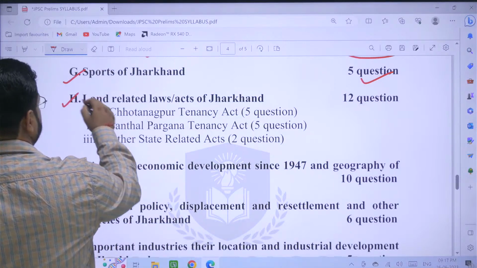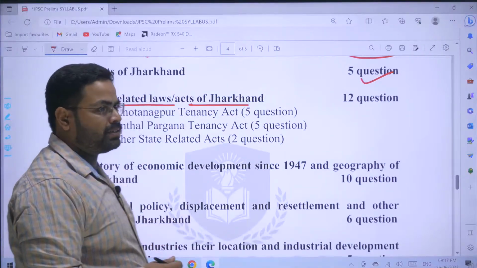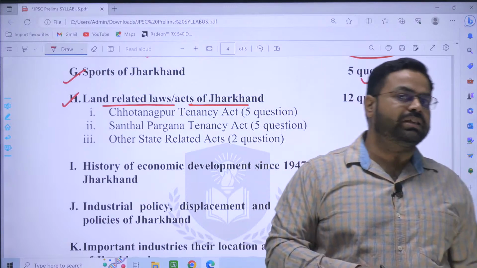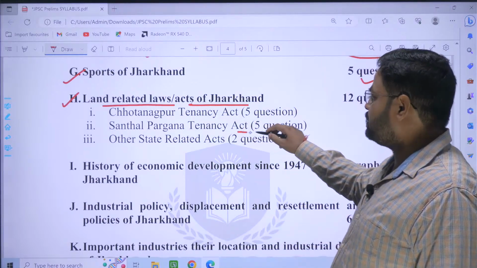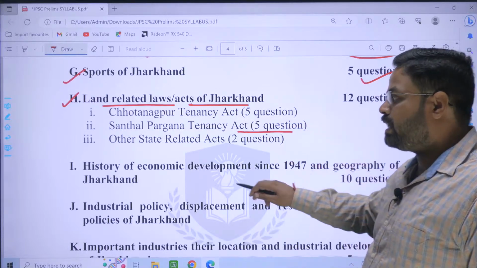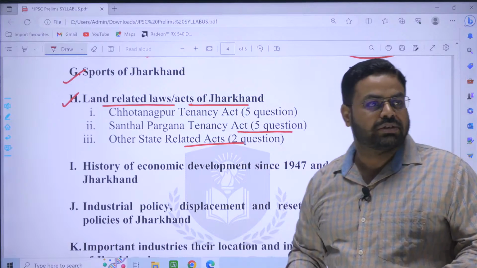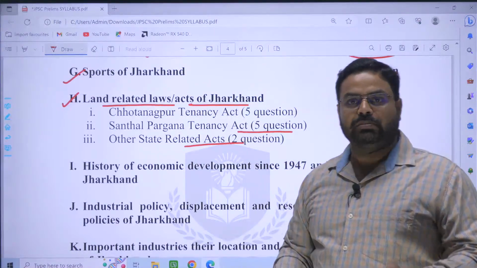Next is land related issues, the ghost, the biggest fear of all the students, that is Chota Nagpur Tenancy Act, CNT Act, and Santhal Pargana Tenancy Act, that is SPT Act, and other state related acts. So here 5 questions will be from CNT, 5 questions will be from SPT.